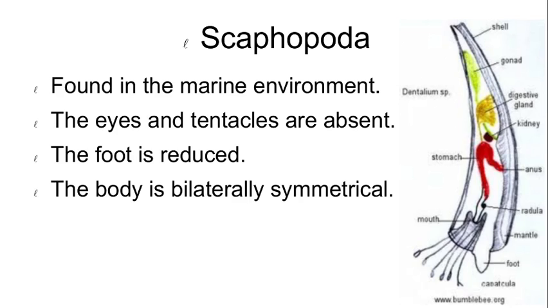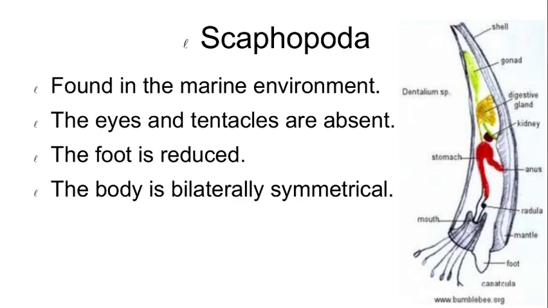Body is bilaterally symmetrical, elongated and enclosed in a tusk-like shell open at both ends. You see the structure of the animal. There is the elephant tusk-like structure, the shell, and in the tusk-like structure the animal is enclosed. Eyes, tentacles and gills are absent. Mantle tubular, completely enclosing the body.